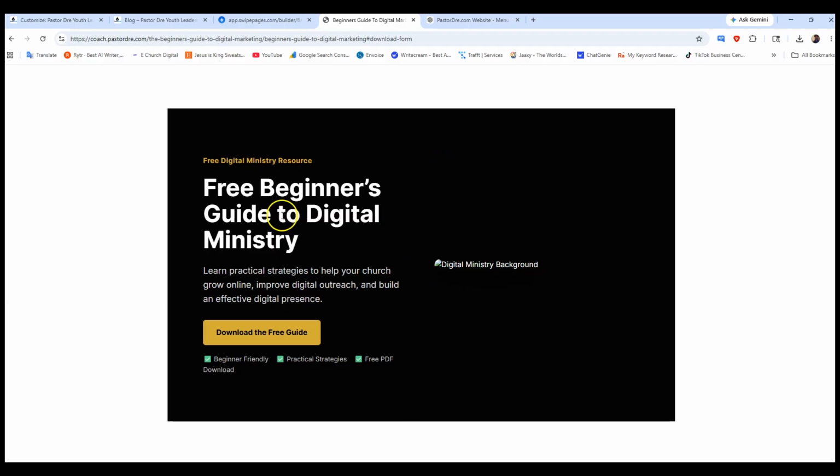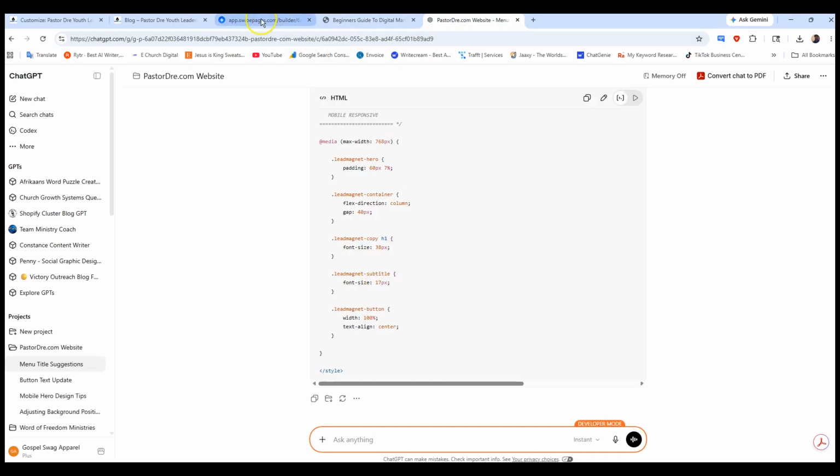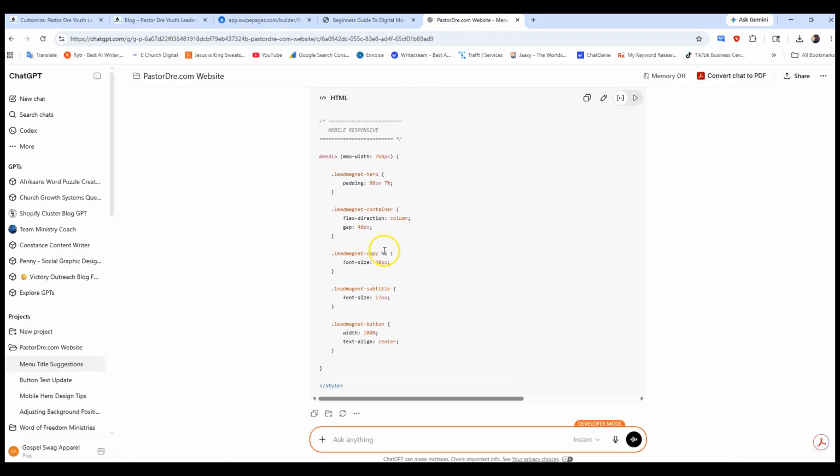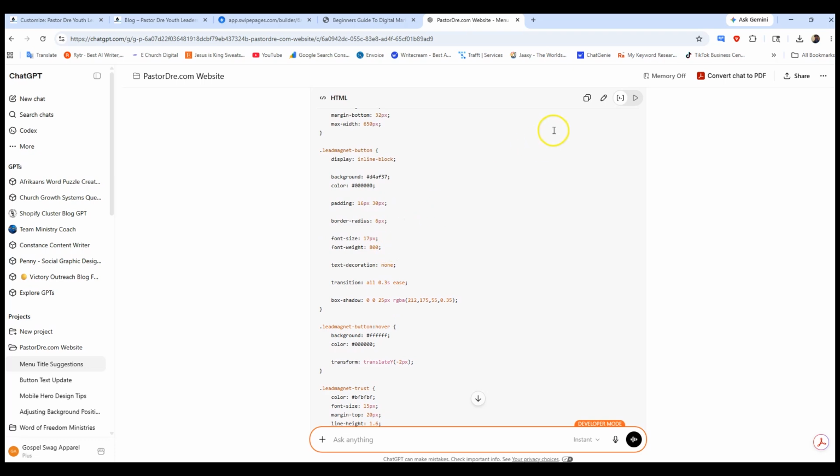So what I have right here is the beginning of the landing page. I want to add an image here. So I uploaded an image in Swipe Pages, and I got the URL of the image. Then I gave that to ChatGPT, and I told it to drop it in my code. So let's see what it gets. So here's the code right here.